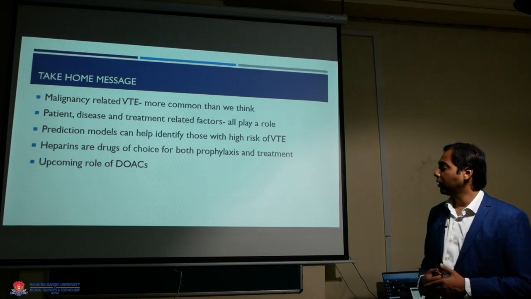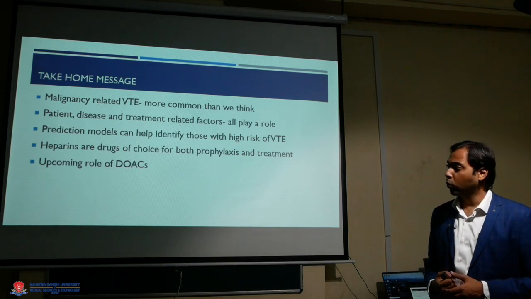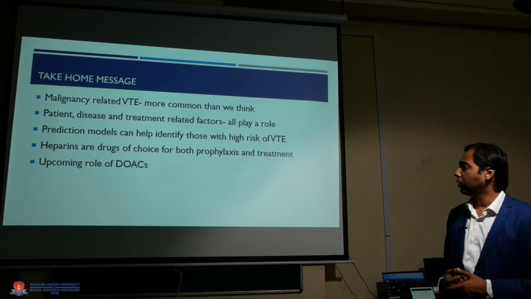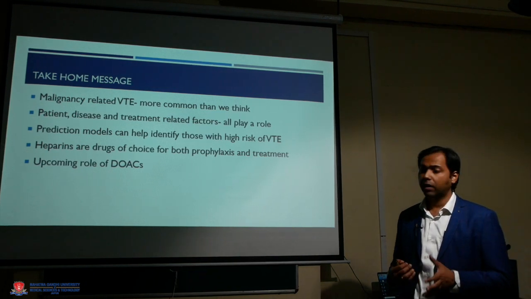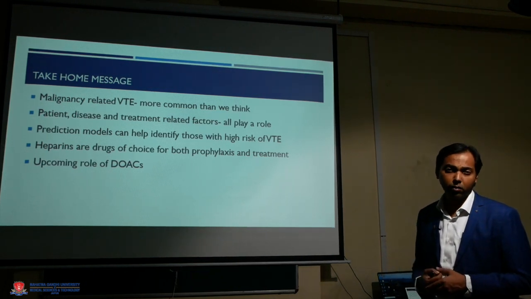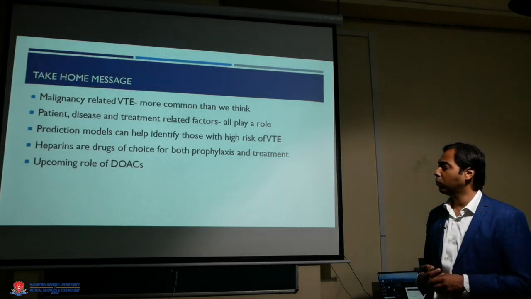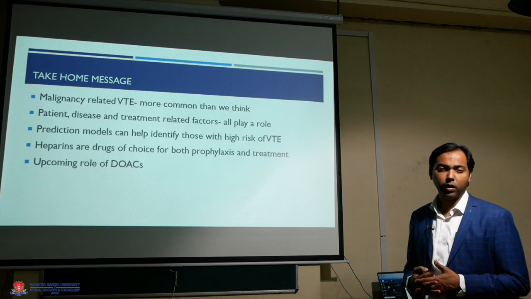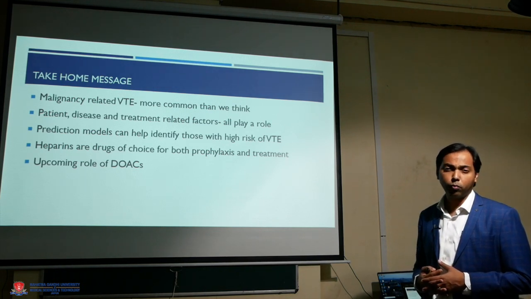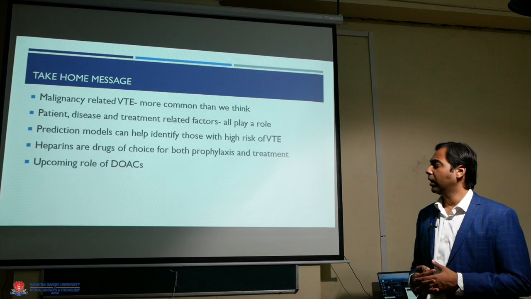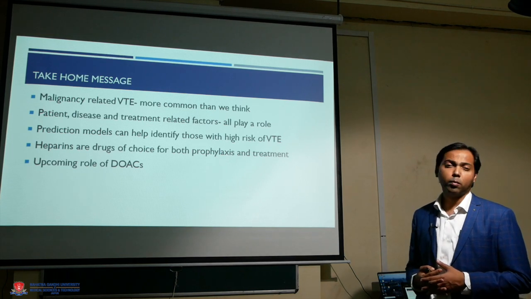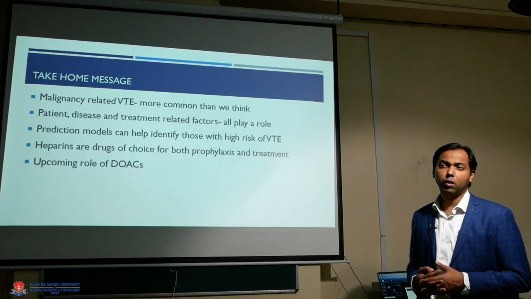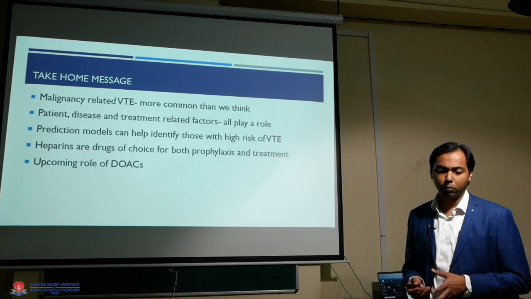The take home message: malignancy related VTE is much more common than we think, and we have a combination of patient related, disease related and treatment related factors which may predispose a patient to venous thromboembolism. We have prediction models like the Khorana score and the Vienna score, which help in identifying patients who would be at a higher risk of thrombosis. Heparins are the drug of choice, but there is an upcoming role of DOACs, and with these we can provide good clinical care to these patients.